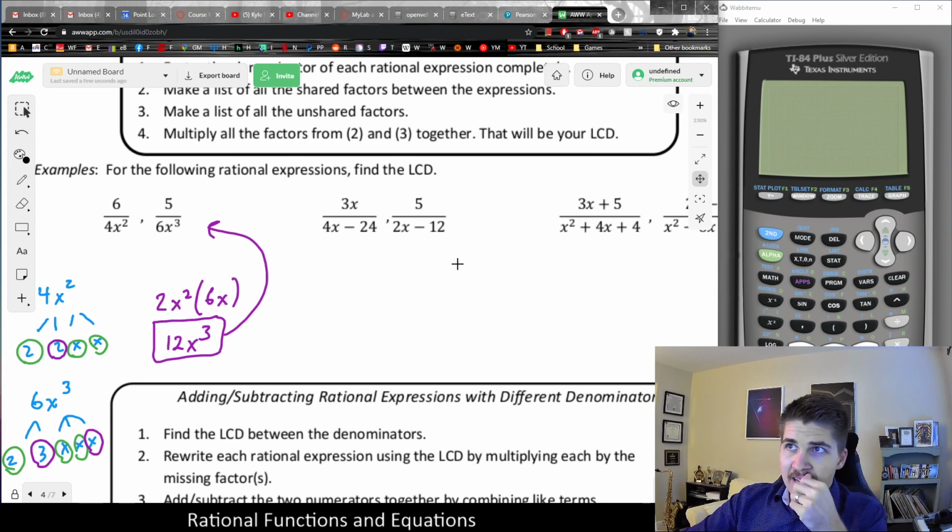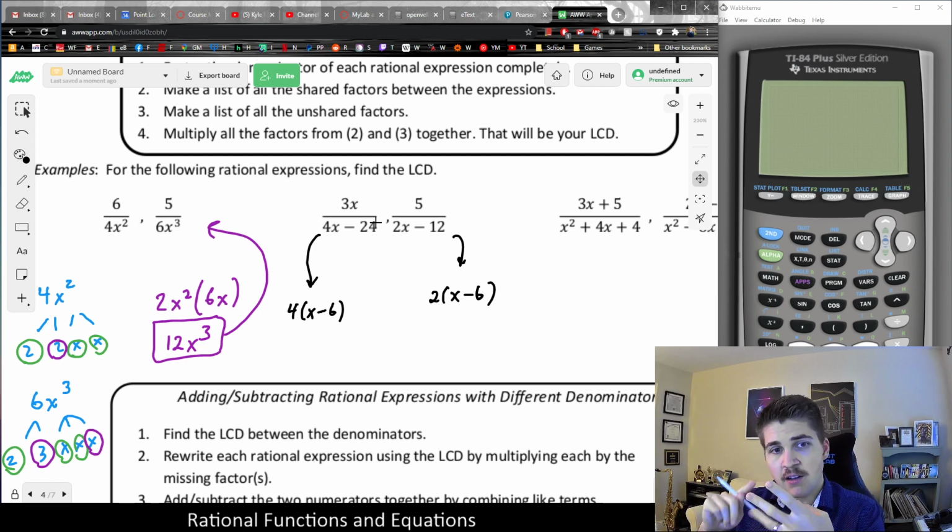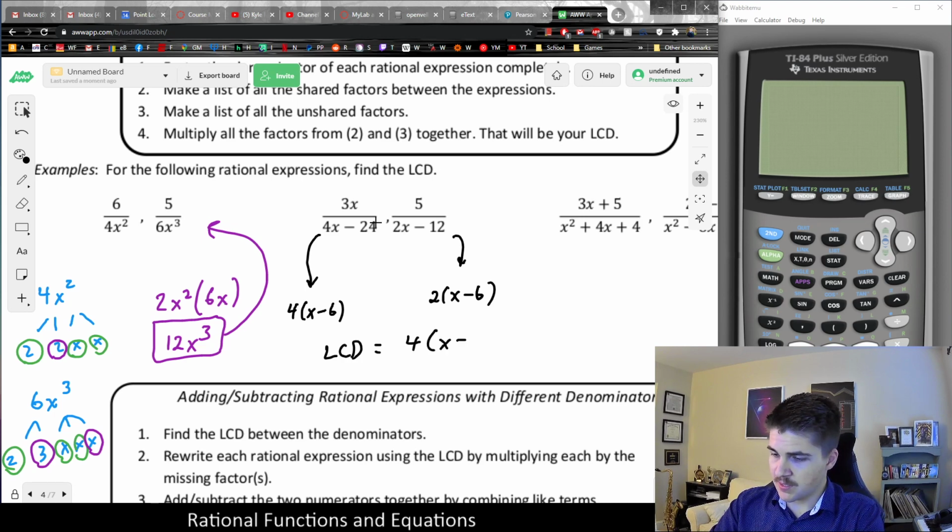So looking at another one, and this, again, we can see why factoring is important here. Like with 4x minus 24, if we were to factor each one of those, and again, we only care about the denominator, not the numerator, 4x minus 24 would factor as 4 times x minus 6. And 2x minus 12 would factor as 2 times x minus 6. So we can see that x minus 6 and 2 are shared, 4 is unshared. Sorry, 2 is unshared from the other one. So the LCD here would just be 4 times x minus 6 for the same reason.